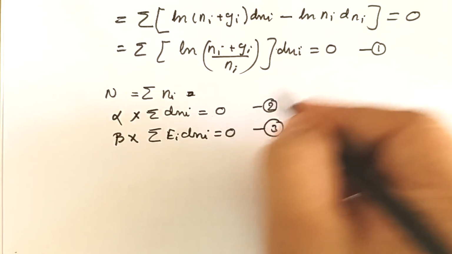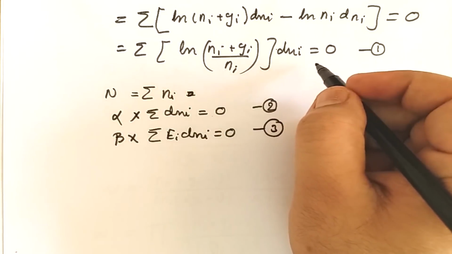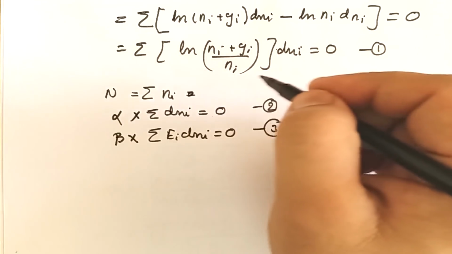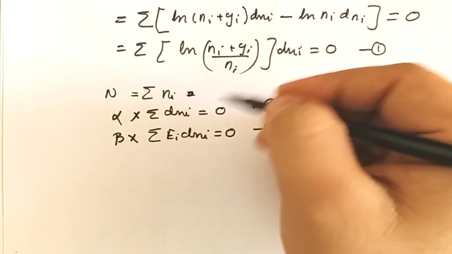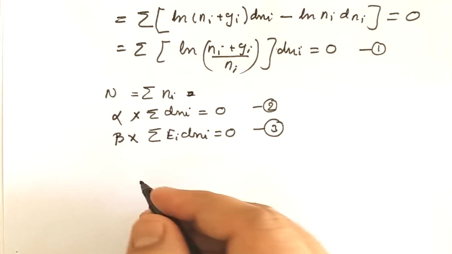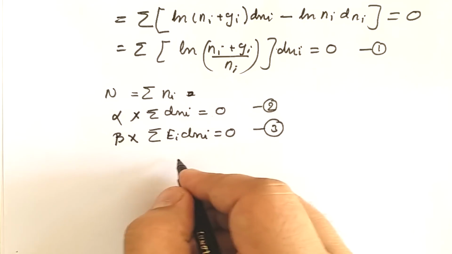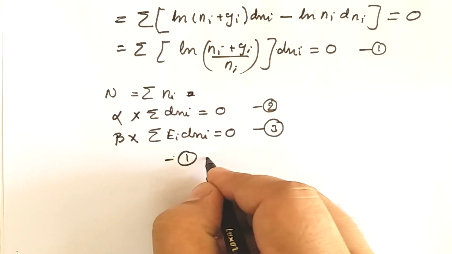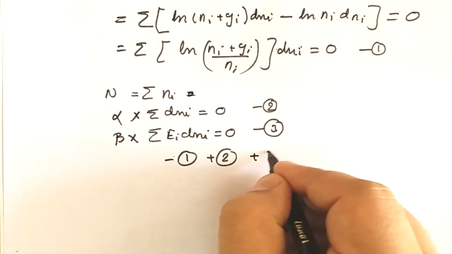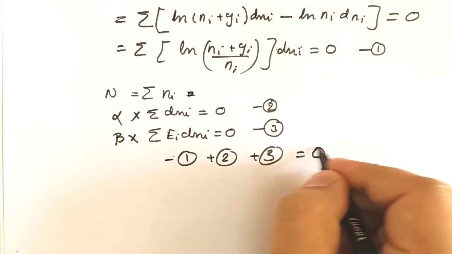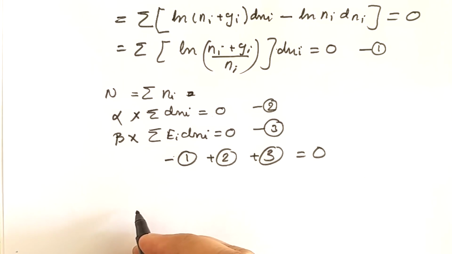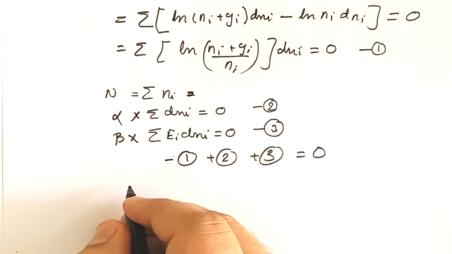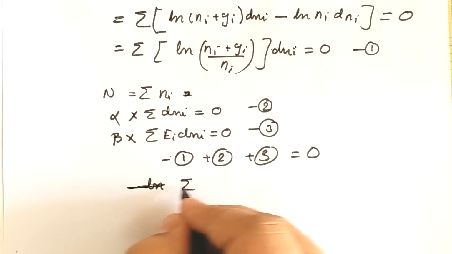We can add or subtract, but when we subtract, the result comes good and it is mathematically easier. So we will do minus 1 plus 2 plus 3, and that will be equal to 0.